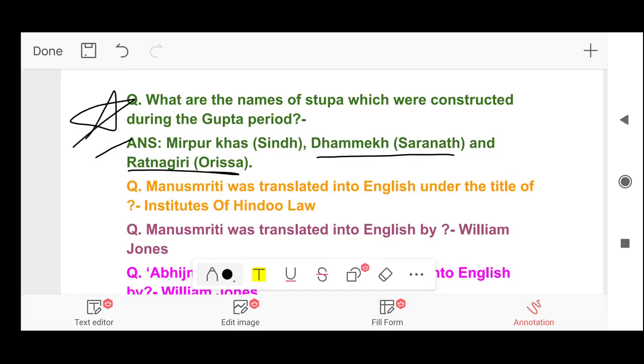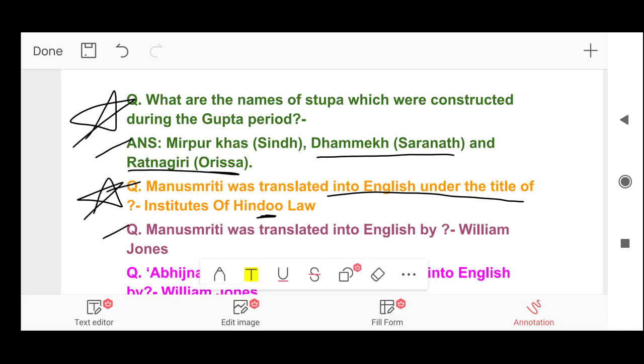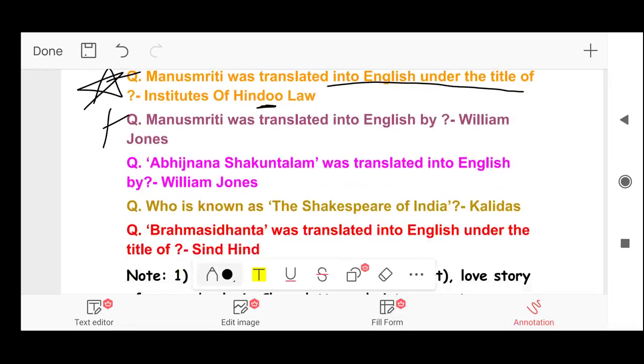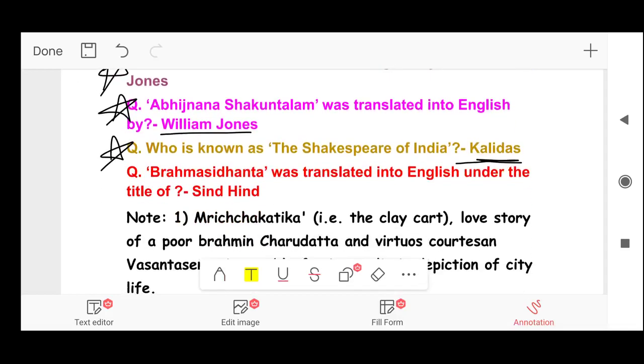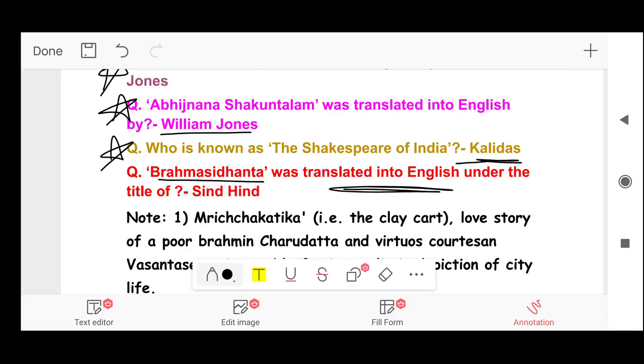Next question. Manusmriti was translated into English under the title of, answer, Institutes of Hindu Law. Next, Manusmriti was translated into English by, answer, William Jones. Next, Abhijan Shakuntalam was translated into English by, answer, William Jones. Next, who is known as the Shakespeare of India? Answer, Kalidas. Brahma Siddhant was translated into English under the title of Sindh Hind.